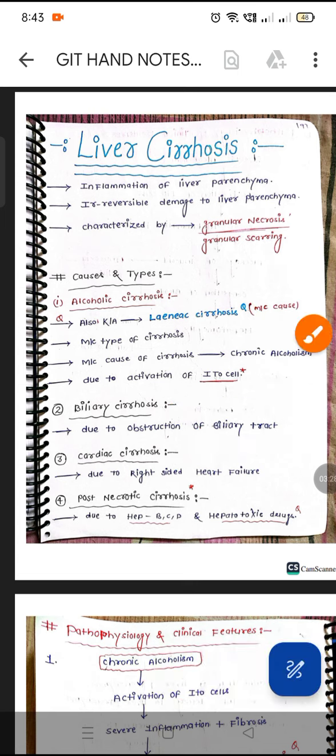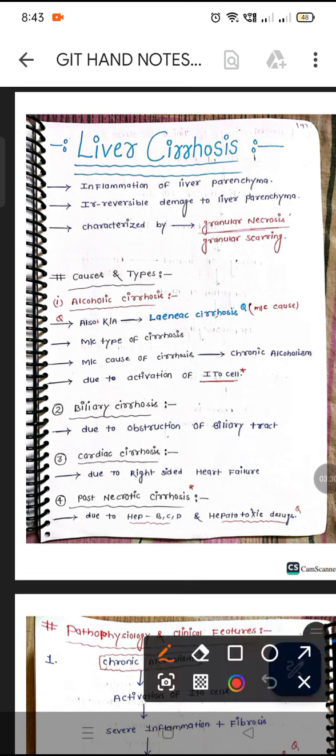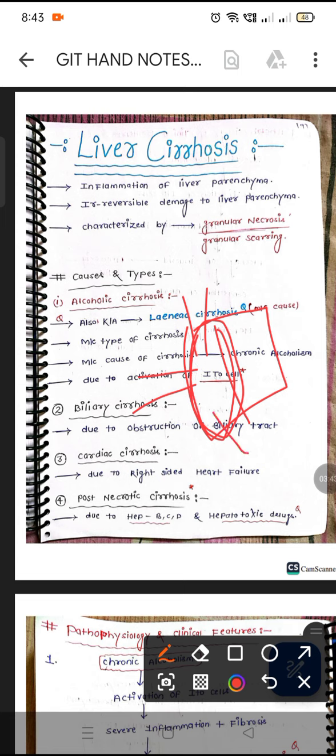Next one is cardiac cirrhosis due to right heart failure. What will happen? The systemic circulation will be disturbed. The right heart is unable to pump the blood to the lungs for purification. From the right atrium, blood backflow will be seen.